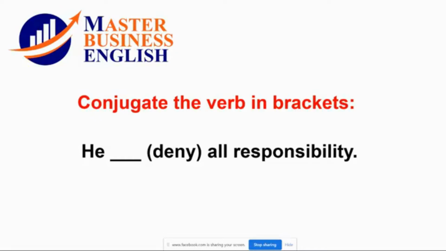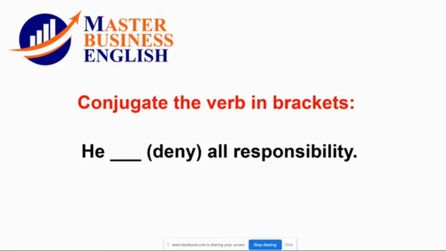And okay, here I go. The verb deny means refuse. To refuse, deny, to refuse are synonyms. So in this case, deny is a verb that ends in consonant plus Y. And as I mentioned before, when you have a consonant plus Y, you should drop the Y and add IES.